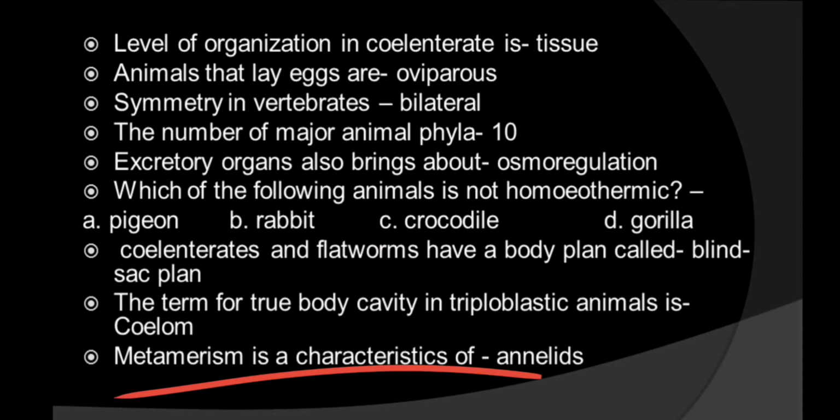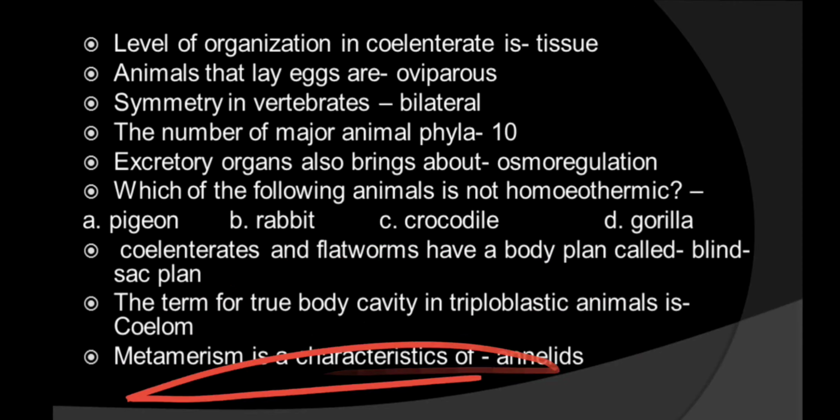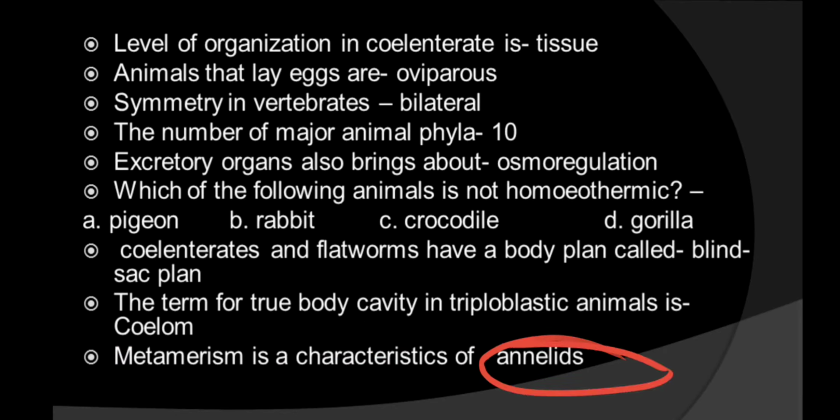Metamerism is a characteristic of annelids, as well as of arthropods and chordata, in the chordates only in the embryo stage. Metameric segmentation is that segmentation which affects both the external as well as the internal structure. So metamerism is present in annelids. And if the question comes on pseudometamerism, what will you answer? The answer is the platyhelminthes.